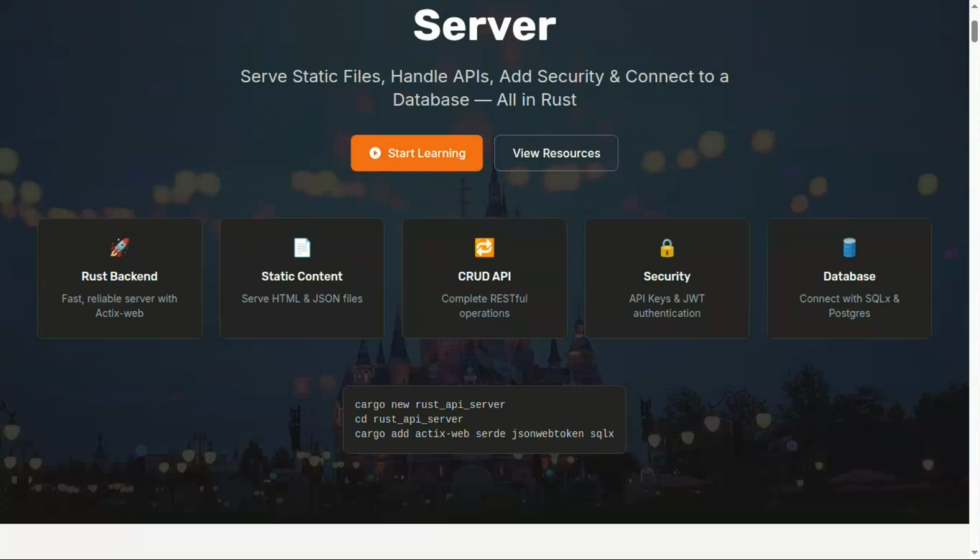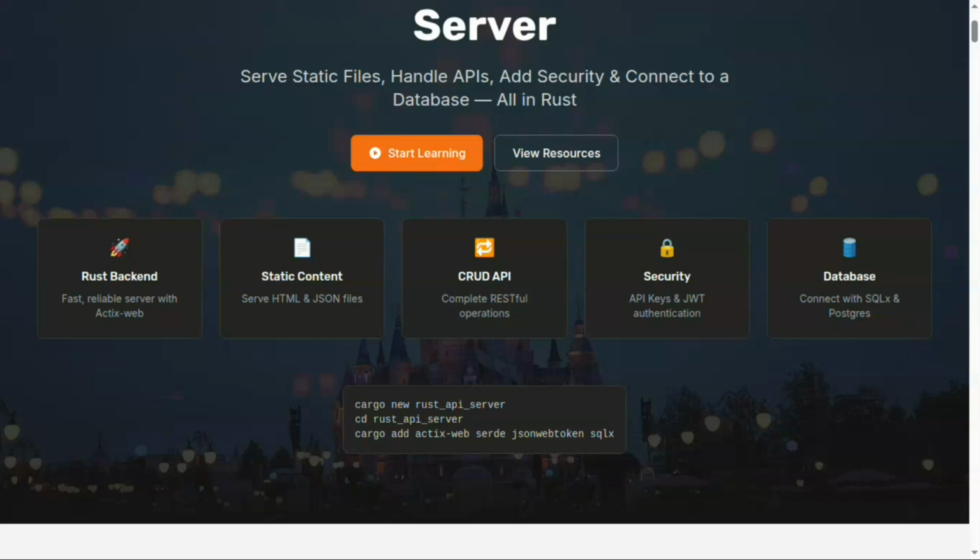After that, we are going to make CRUD operations, like getting data, deleting data, updating data, and inserting data in our database. Cool. Next, as I told you, we will implement API checks, like API key checks, and JWT authentication. Great. Next, we are going to connect our databases. We can connect any database with this Rust backend server. It's not just MySQL, it's not just Postgres. Any database we can connect.